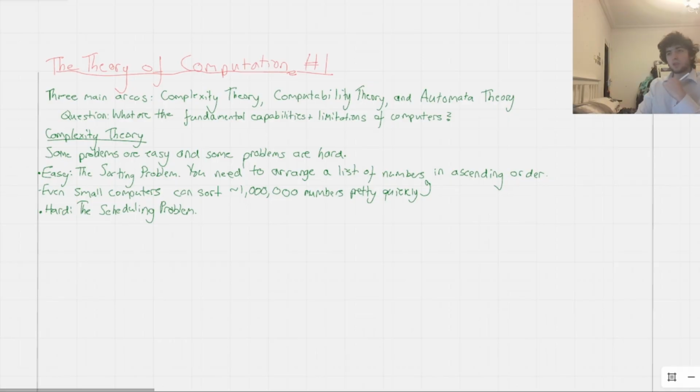So ultimately, which problems are easy for a computer to solve, and which problems are hard for a computer to solve? In other words, which problems take a very long time for a computer to come back to you with a solution? An easy problem, as we saw, is a sorting problem. It takes a very short time for the computer to spit out an answer. Even small computers can spit out answers very quickly. But a hard problem for a computer is one that takes a lot of time, or at least that's one of the facets that make it hard. Like the scheduling problem, where even the best computers take a long time to spit out a good schedule.